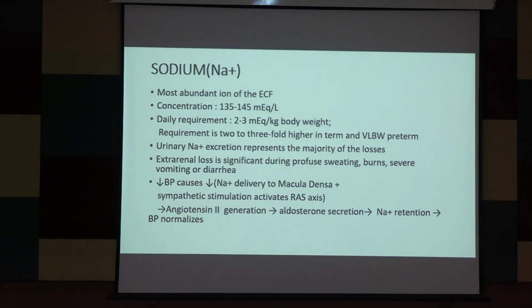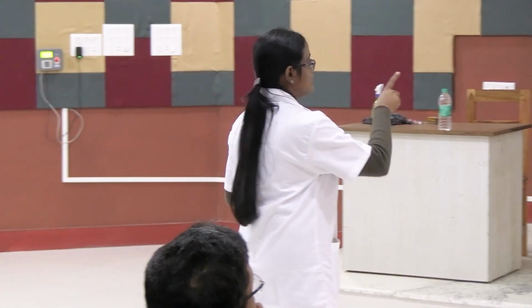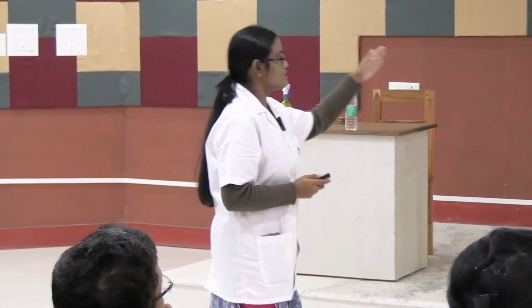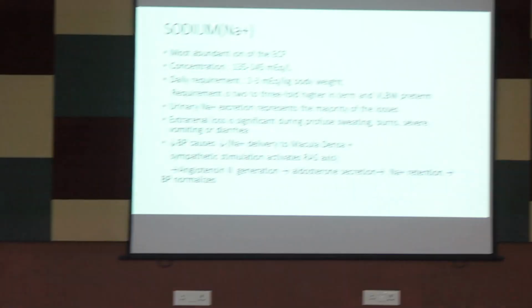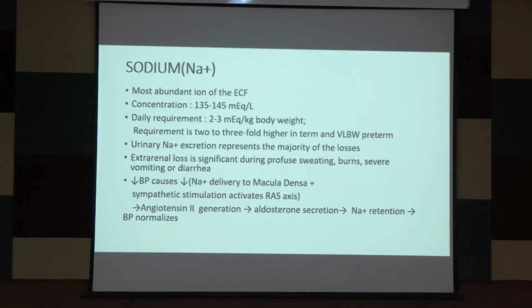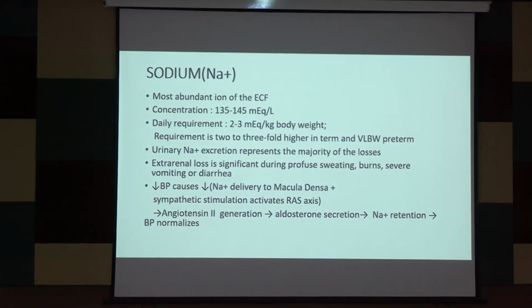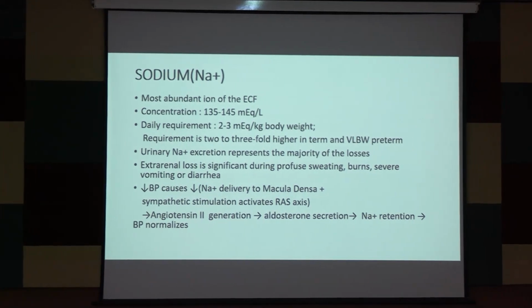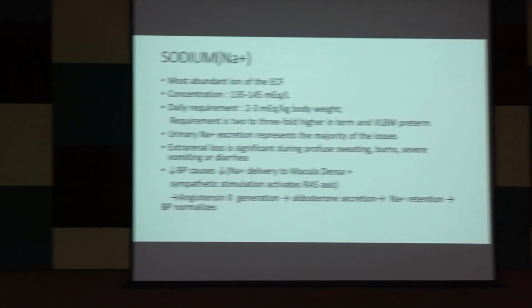This point is very important. You have to keep it in mind, especially when we will discuss the dyselectrolytemia part. This point is very much important, because look at here, there is regulation of sodium, and at the same time potassium is also getting regulated via this pathway. Look at this, whenever there is low BP, so low BP means low blood flow to macula densa. So whenever there will be low blood flow to the macula densa, what will happen? There will be RAS activity.